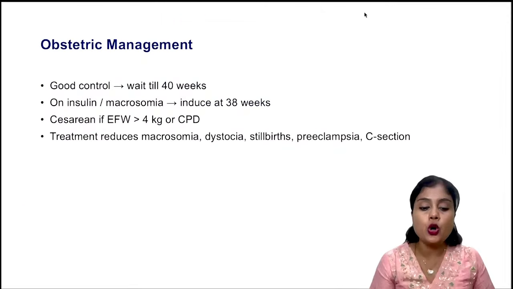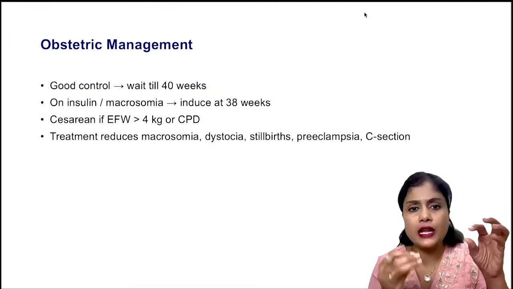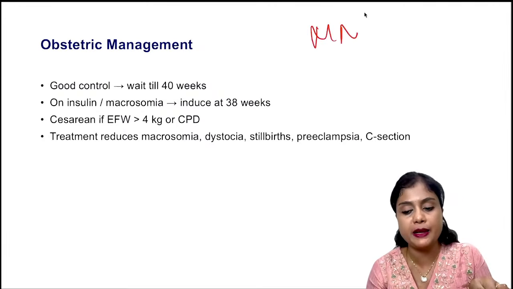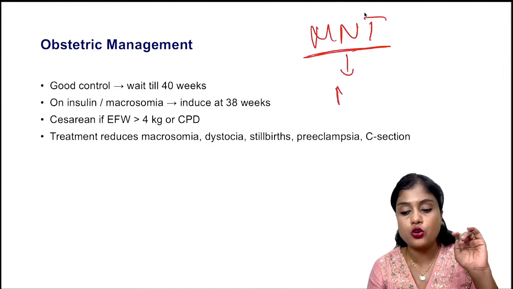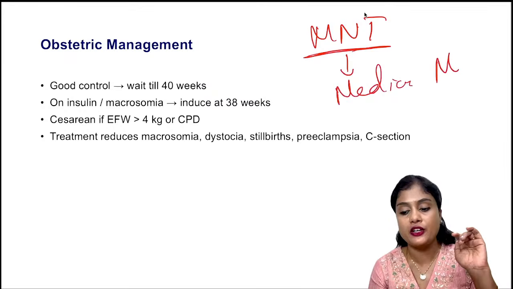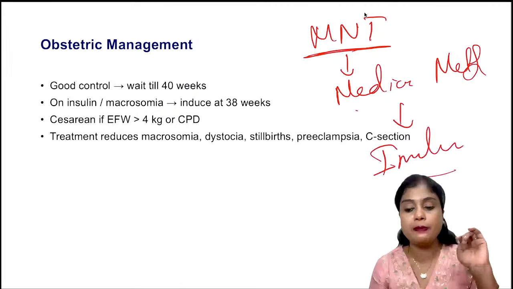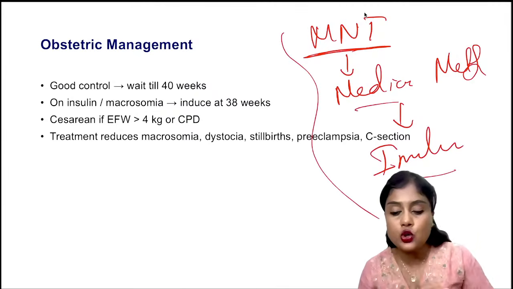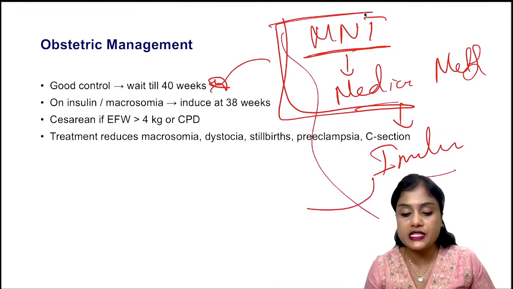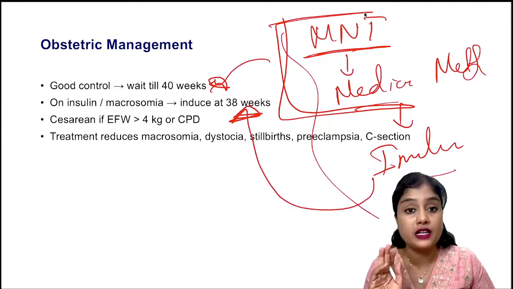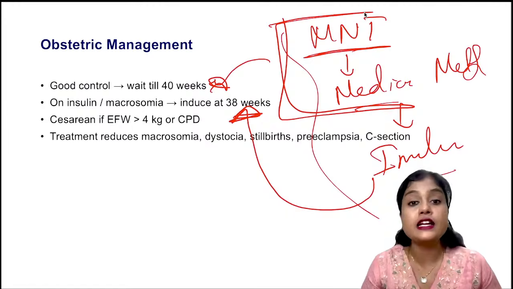Next, coming to the obstetric management. So in GDM, you should first try good control on MNT. So treatment is basically medical nutrition therapy. If it is borderline, otherwise not controlled, then you'll go for medical management, that is metformin. And if it is still not controlled, you can go for insulin. So this is the basic treatment. If it is well controlled on medicine or MNT, then you can wait till 40 weeks. But if she's taking insulin, you'll try and terminate by 38 weeks. So remember, in case of GDM, we can do cesarean directly.